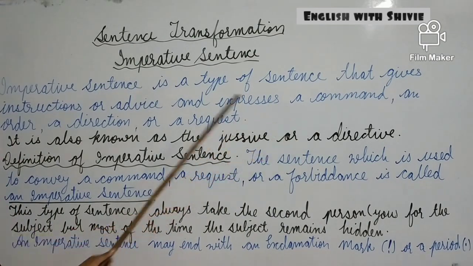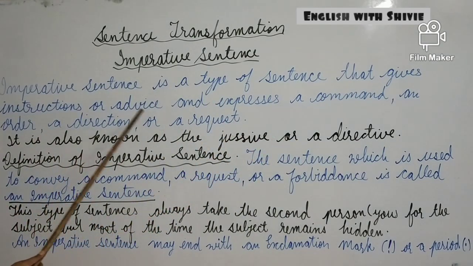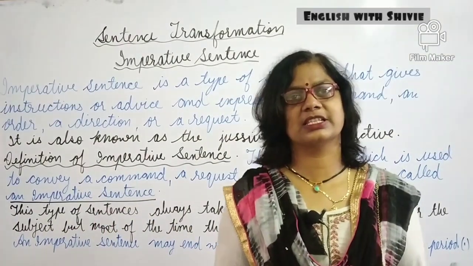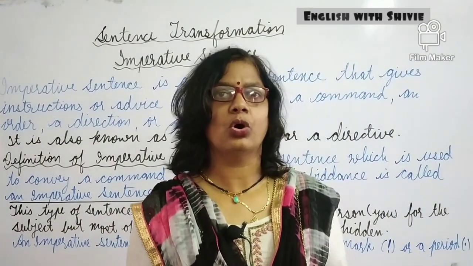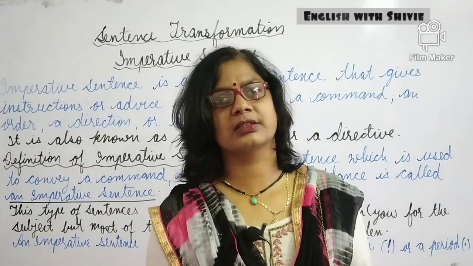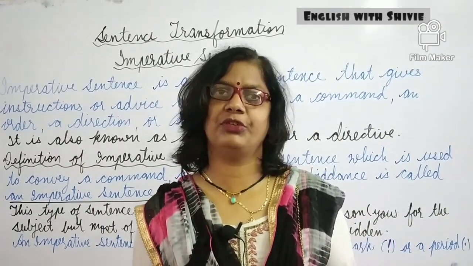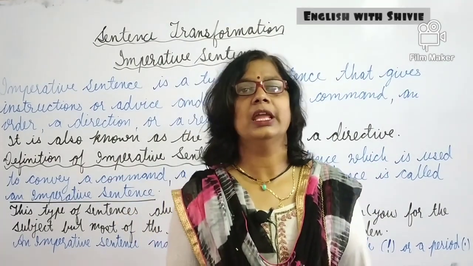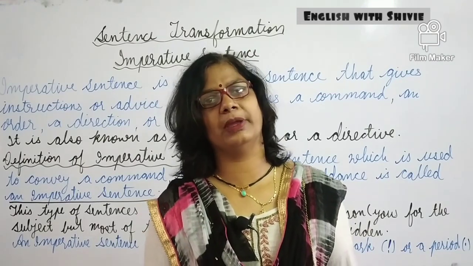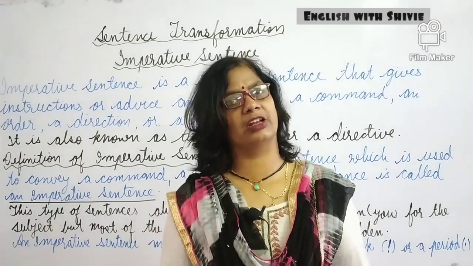It expresses a command, an order, a direction or a request. These instructions may be in the form of an order, a command or a request. It means the feelings of the subject will be there in this type of sentence. Maybe the subject will be in an angry mood, then he will command.